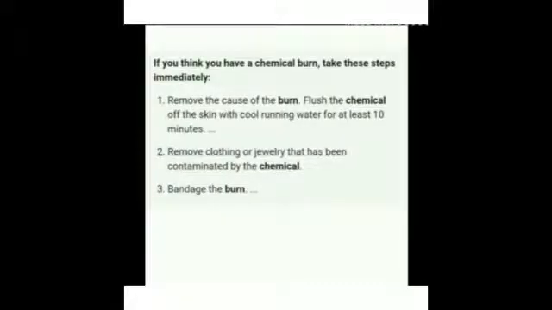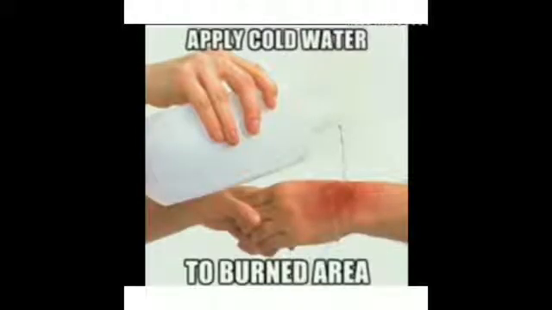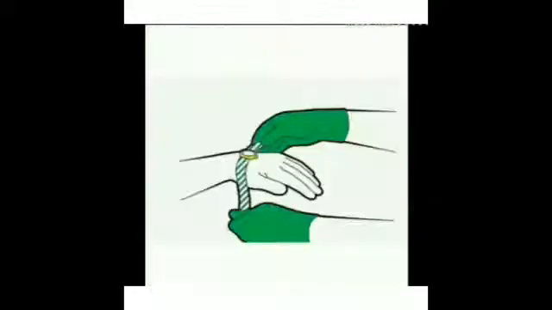First remove the cause of burn, then flush the chemical off the skin with cool running water. Then remove the clothing or jewelry that have been contaminated by chemicals. Bandage the burn and finally rush to the doctor.